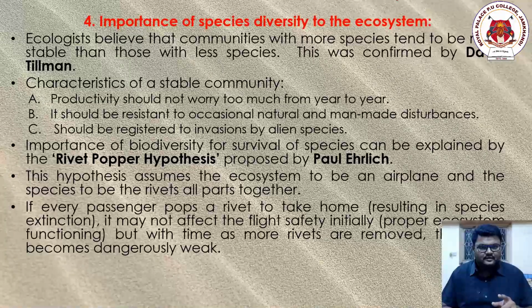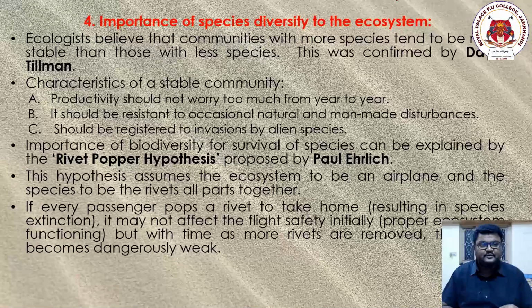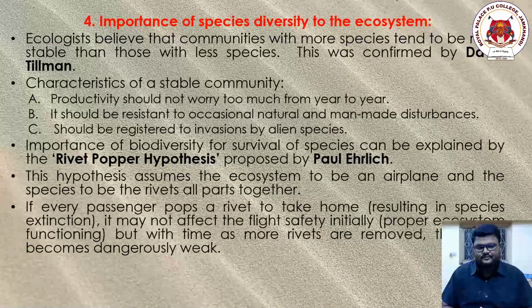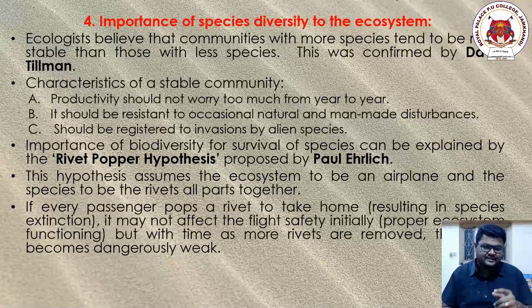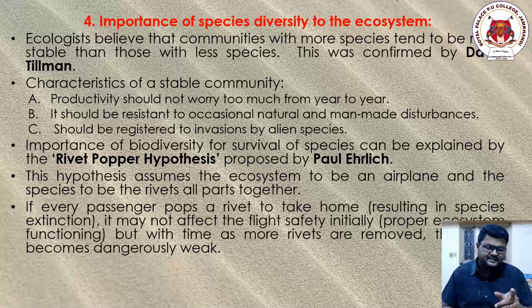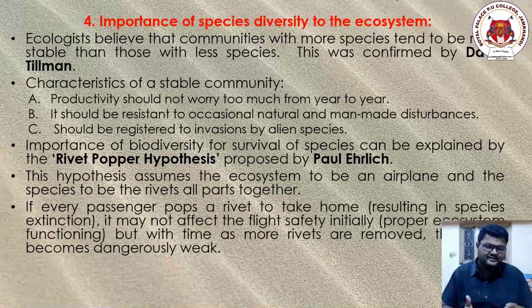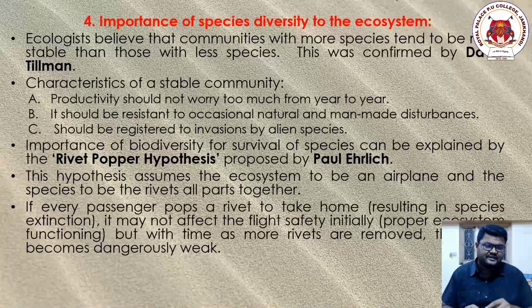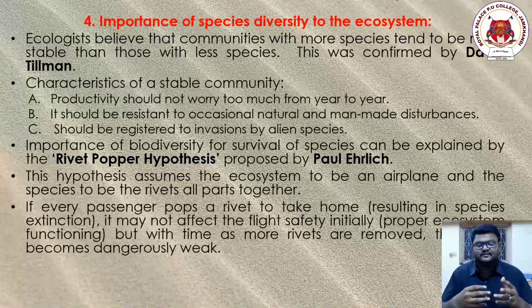If there are species, it is because of a good ecosystem. If there are humans, it means there is a presence of an ecosystem. It means there is a presence of air, of water, of temperature, and of all those possible favorable and unfavorable atmospheric conditions.